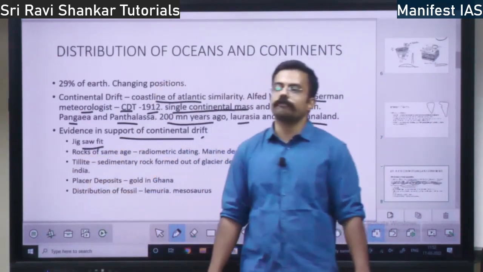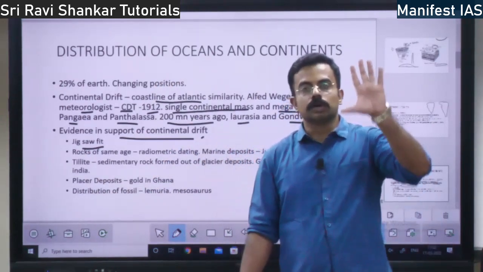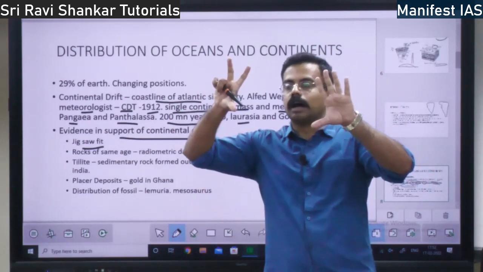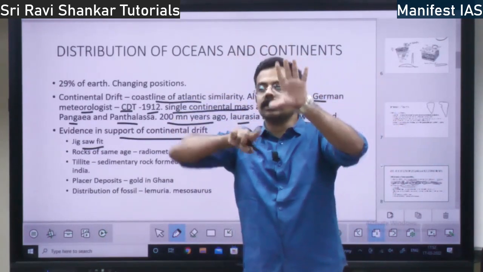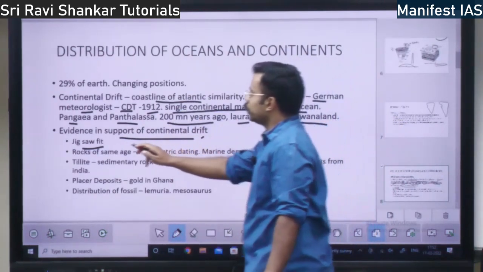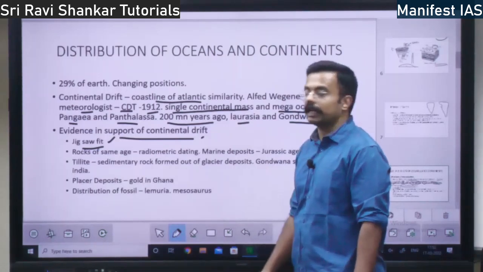One is the jigsaw fit. Jigsaw fit means what? If you fit South America and Africa, they will fit perfectly along the coastline. So that is the jigsaw fit concept. According to that, there is evidence for continental drift.